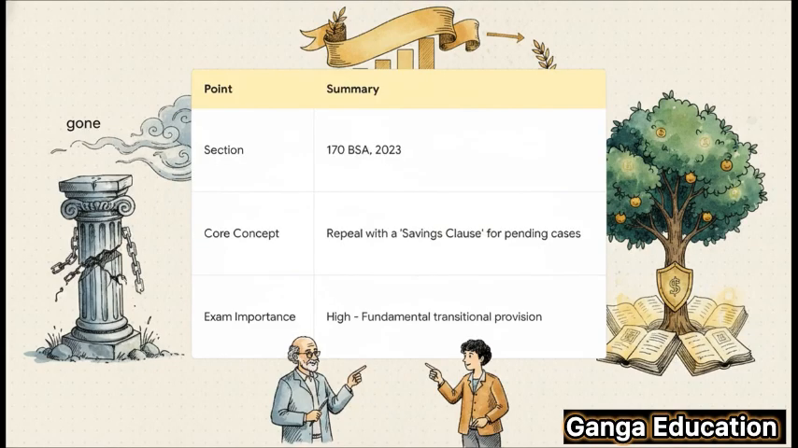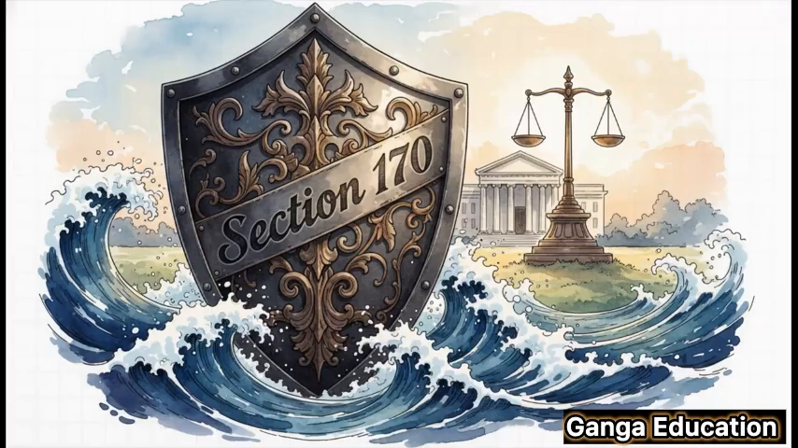So for a quick revision, just burn these three things into your memory. First, the section number is 170 of the Bharatiya Sakshya Adhiniyam 2023. Second, the core concept is repeal with a savings clause. The old act is gone, but it's saved for pending cases. And third, its importance for your exams is extremely high. This is a foundational topic. So in the end, Section 170 isn't just some dry technical rule. It's really the guardian of fairness and legal stability. It's the mechanism that ensures that this huge shift from a 150-year-old law to a modern one happens smoothly without creating chaos and injustice in our courts.